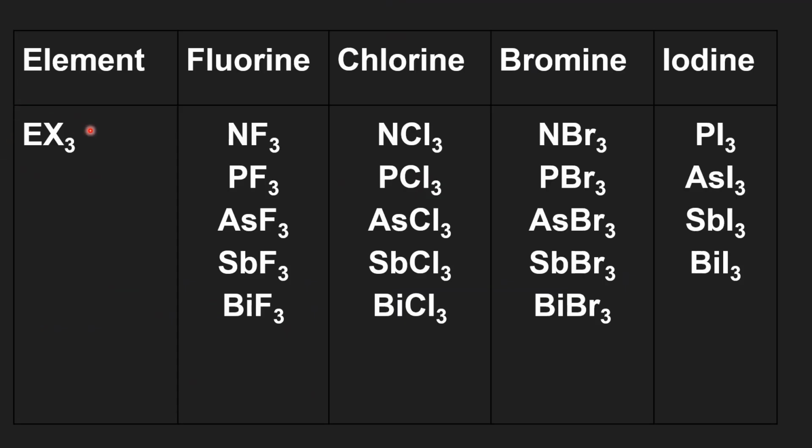Here in this table, trihalides are given. All the elements form trifluorides, trichlorides, tribromides, and except nitrogen, all form triiodides. Nitrogen triiodide does not exist because of the large size of the iodine atom.